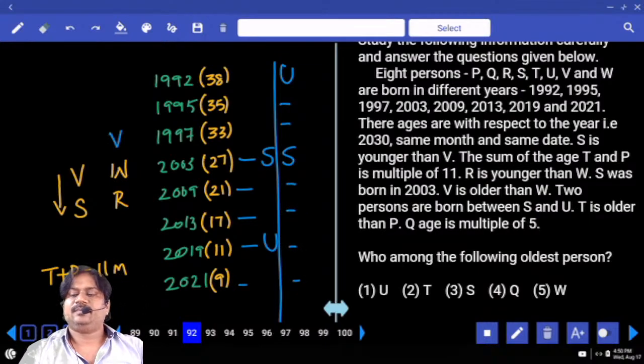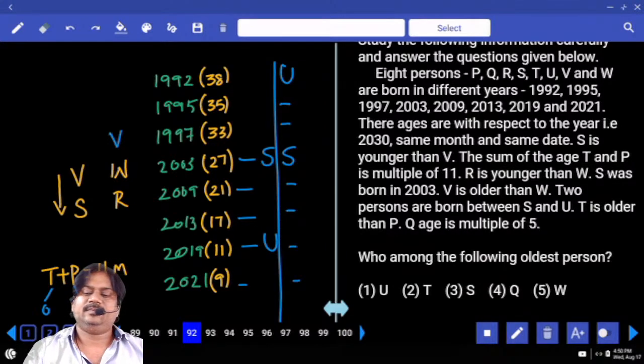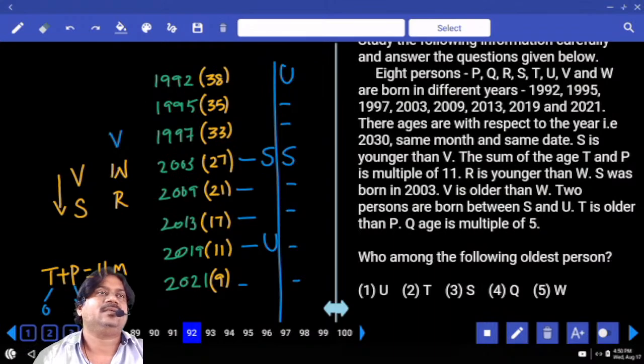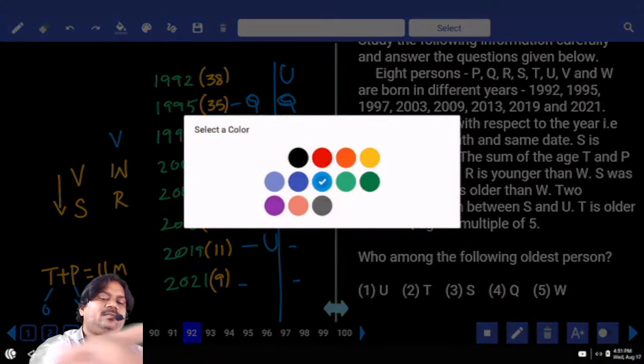So next one, T is older than P. So T is older and P is younger. Q's age is a multiple of 5. How many multiples of 5 are there? Only one number. What is that number? 35. This is the place for Q. This is the given information, right.